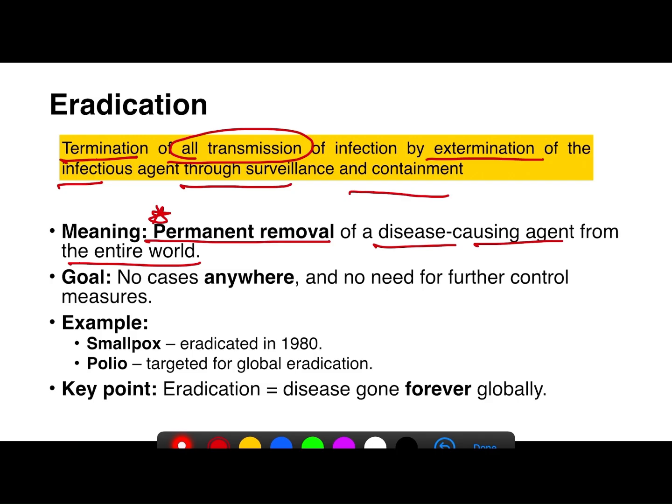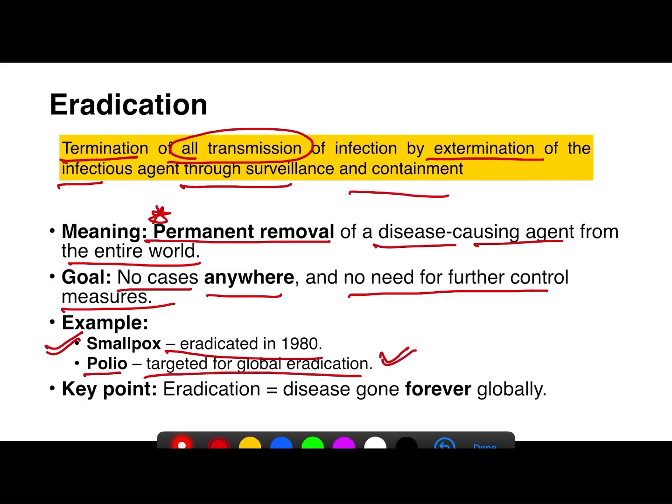And in eradication, there will be no cases seen anywhere and there is no need for further control measures. For example, smallpox was eradicated in the year 1980 and polio is the disease which is being targeted for global eradication. Once we say that the disease is eradicated, it means the disease has gone forever from the entire world.